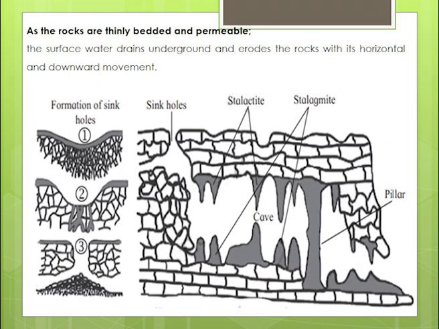Stalactites are deposits formed when water penetrating into the cavity tries to evaporate, and the solid material gets deposited on the roof of the cave. This material slowly grows as water keeps moving in and evaporating, and the stored material grows over a period of time to form stalactites.